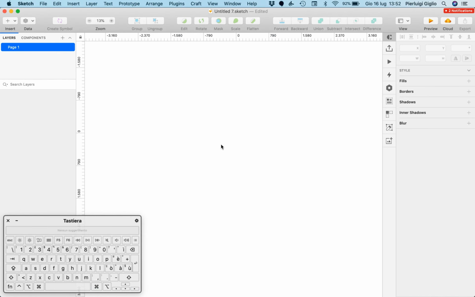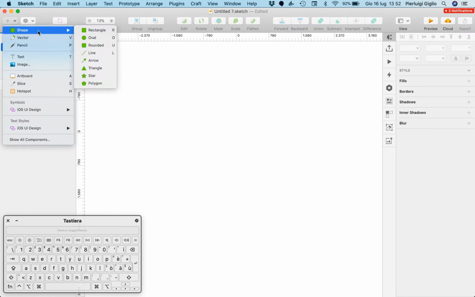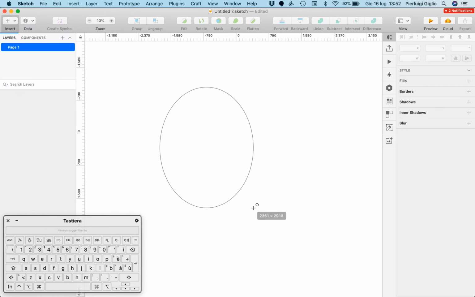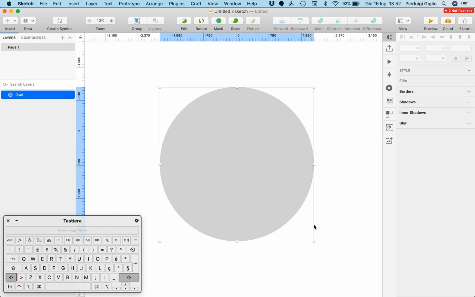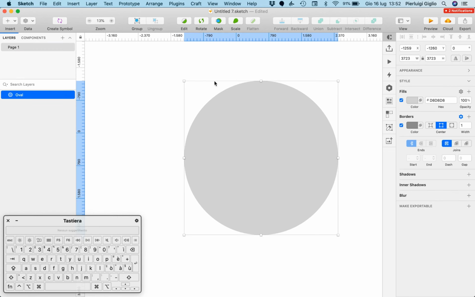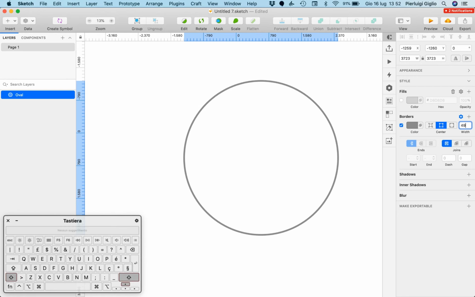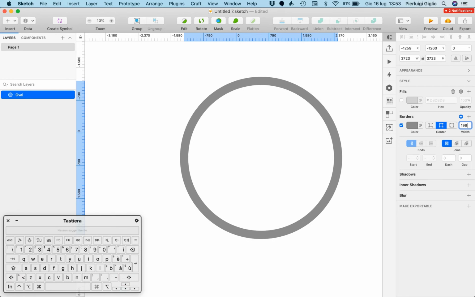In the previous video we talked about fills, but in this one let's talk about borders. So the very first thing that we're going to do is create an oval in order to illustrate this concept, and I'm going to hold shift in order to have a perfect oval. And what we're going to do next is uncheck the fills option, and we're just going to keep the borders option selected by default. Now, as you can see, we cannot really see much of this border. However, if we increase the width directly from here, you can see that now the border is going to be visible.